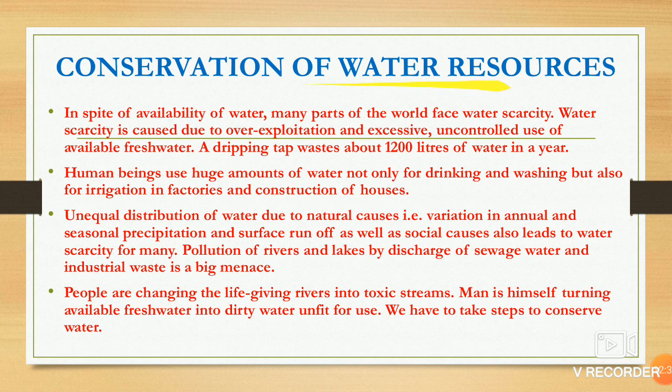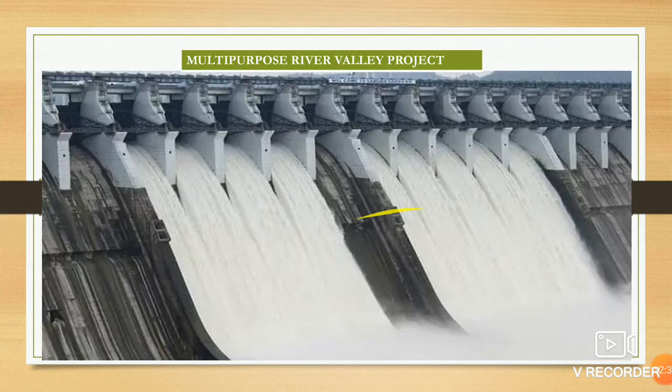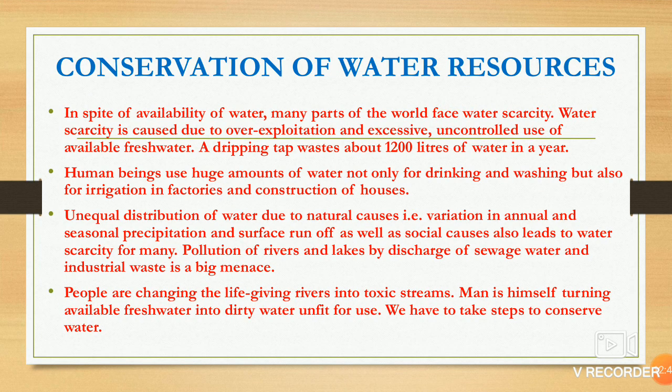Conservation of water resource. Water is available in some parts, but many parts of the world are still facing water scarcity. Water scarcity can be due to over exploitation, when you are overusing the water, when you are excessively and uncontrollably using the water.